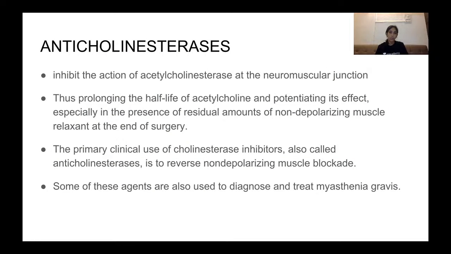So coming to today's topic, which is anticholinesterase. These are basically your reversal agents which we use to reverse the neuromuscular blockade. Okay, so now anticholinesterases basically inhibit the action of acetylcholine esterase at the neuromuscular junction.